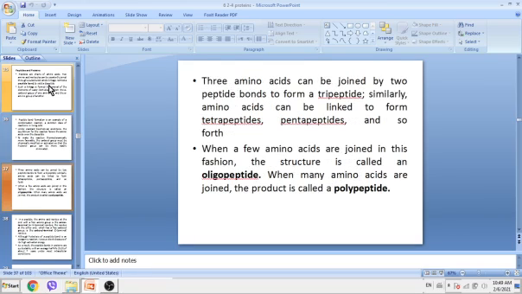Three amino acids can be joined by two peptide bonds to form a tripeptide. Similarly, amino acids can be linked to form tetrapeptide, pentapeptide, and so forth. When a few amino acids are joined in this fashion, the structure is called an oligopeptide. When many amino acids are joined, the product is called a polypeptide. So if we have a few amino acids in the chain, up to 20, this molecule is called an oligopeptide. If we have more, like hundreds and thousands, that molecule would be called a polypeptide.